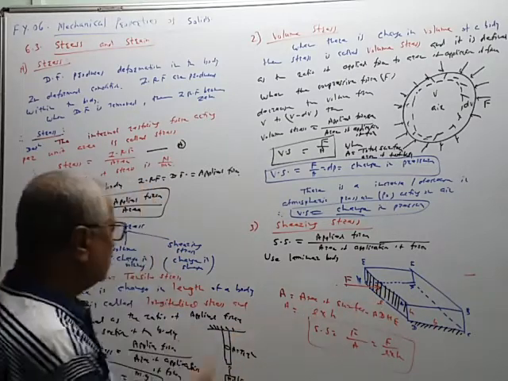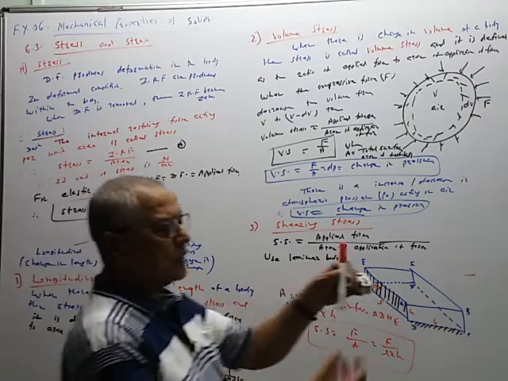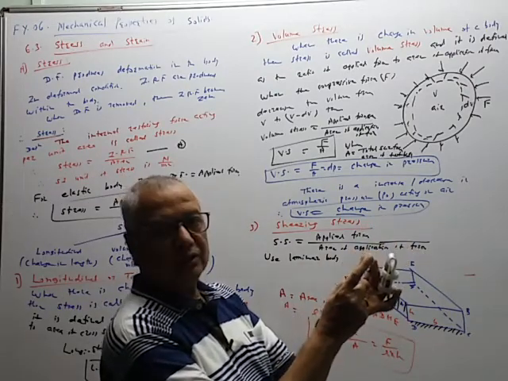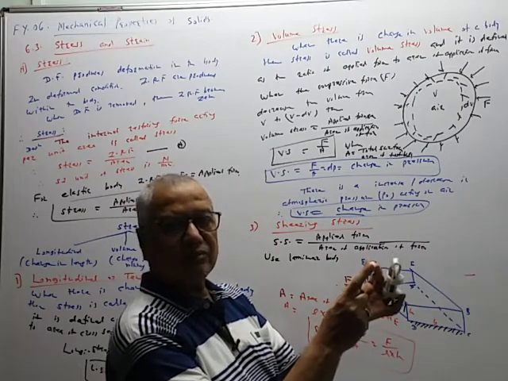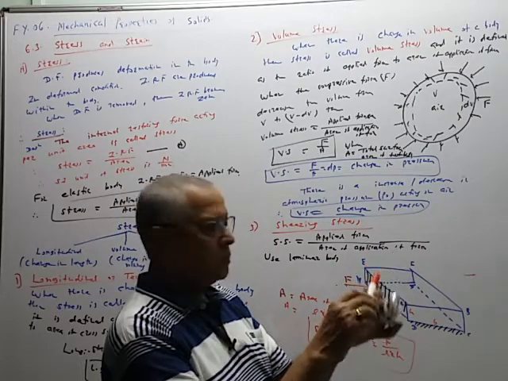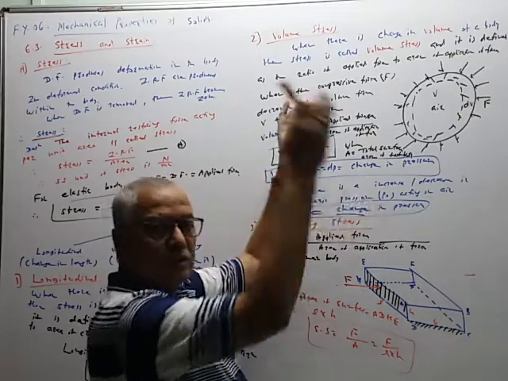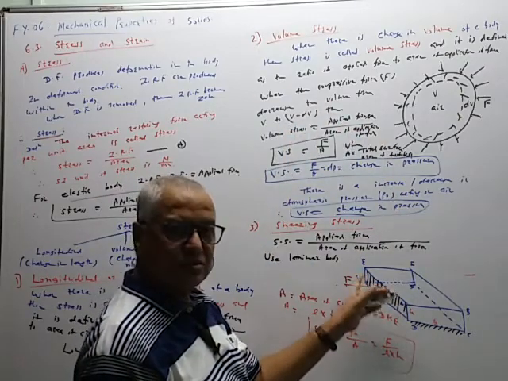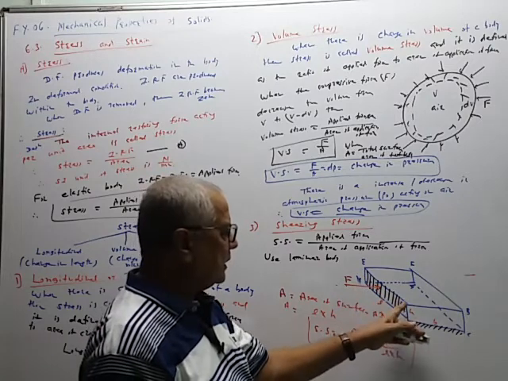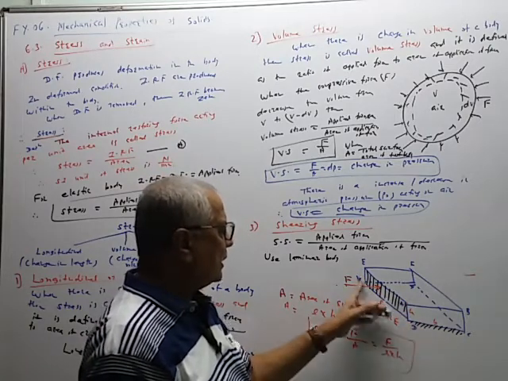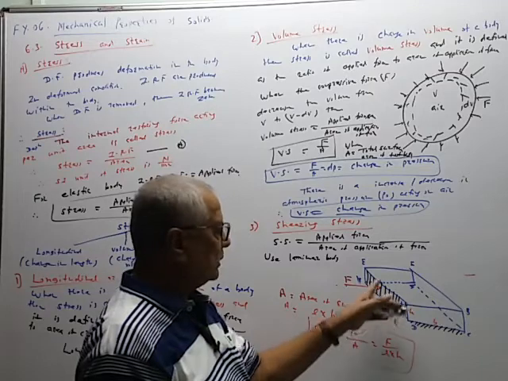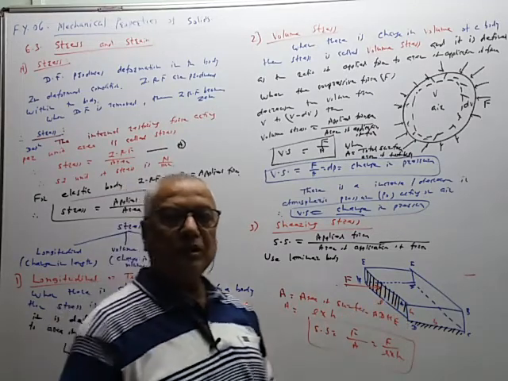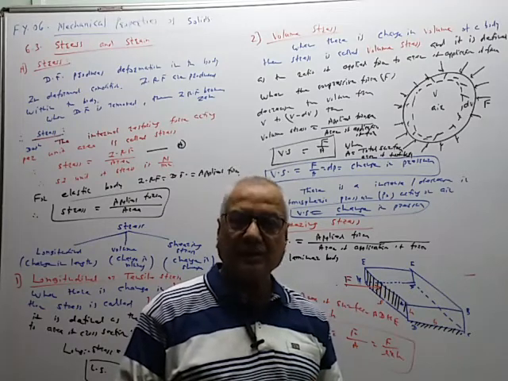In the first case, when the force is applied to a wire, an elongating force, the force is acting on the cross-section area, which is given by pi r square, where r is the radius of the cross section. In this case, we are considering only this side surface area, surface A, D, H, E, like this. Only on this we have exerted force; the other areas are not zero, but we have not exerted force on them.